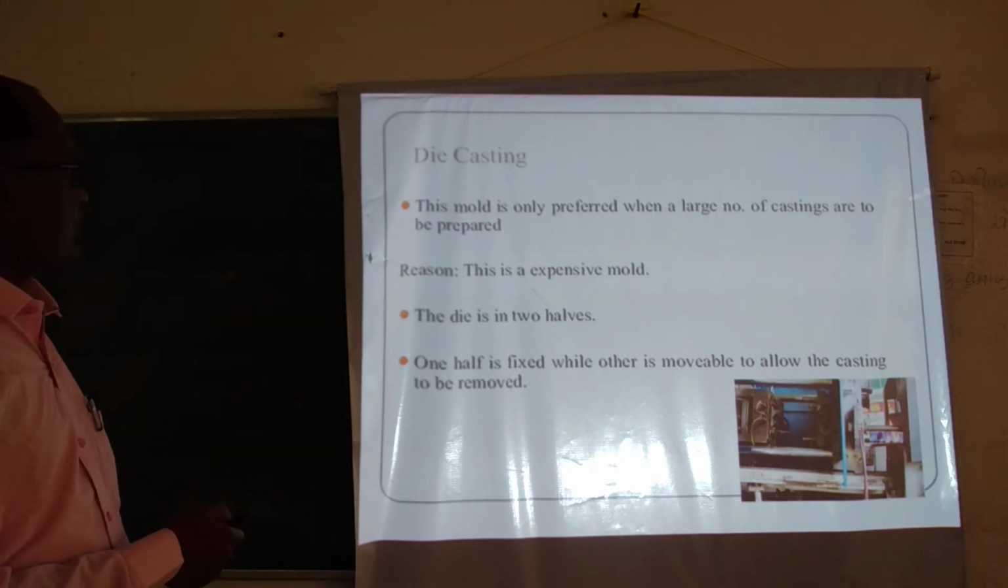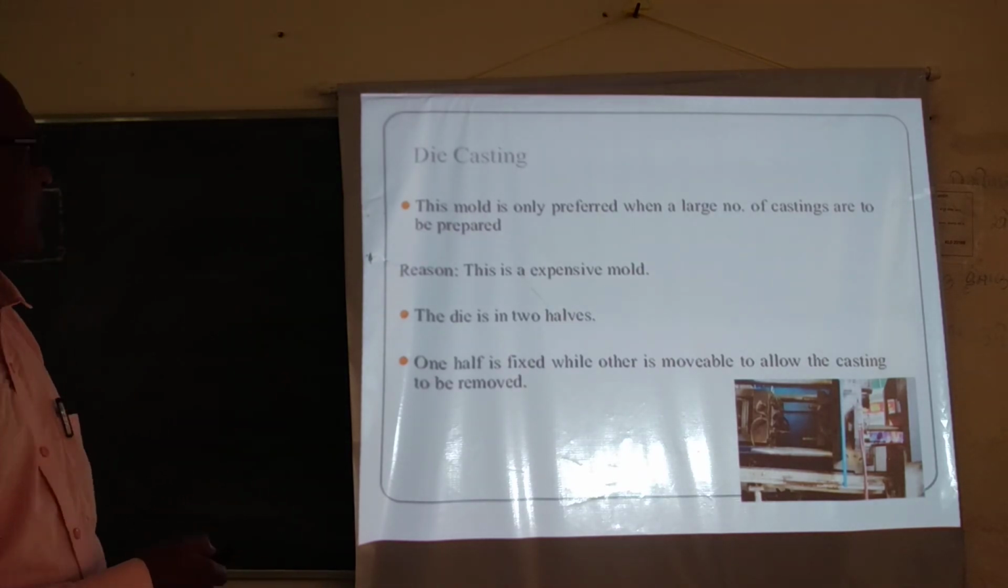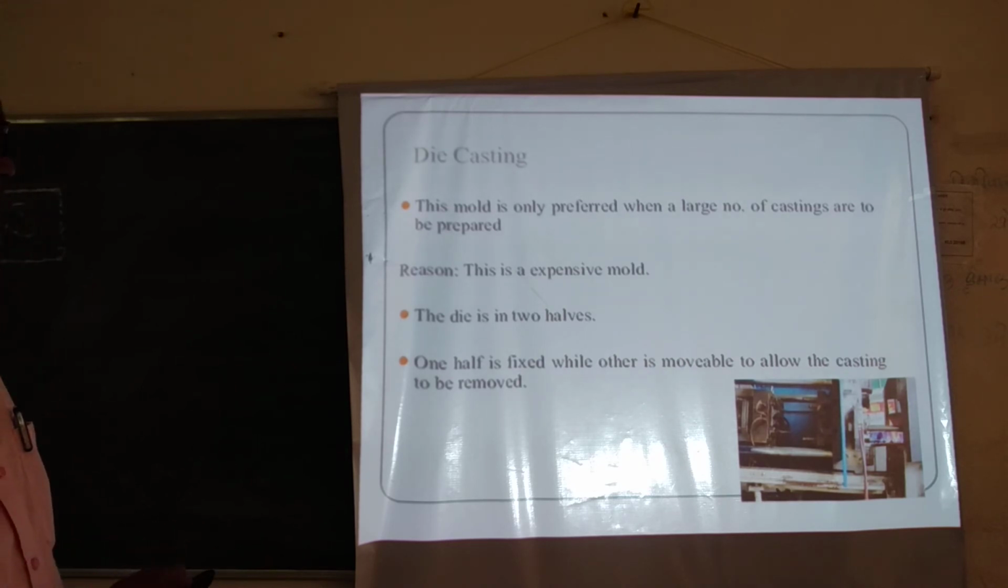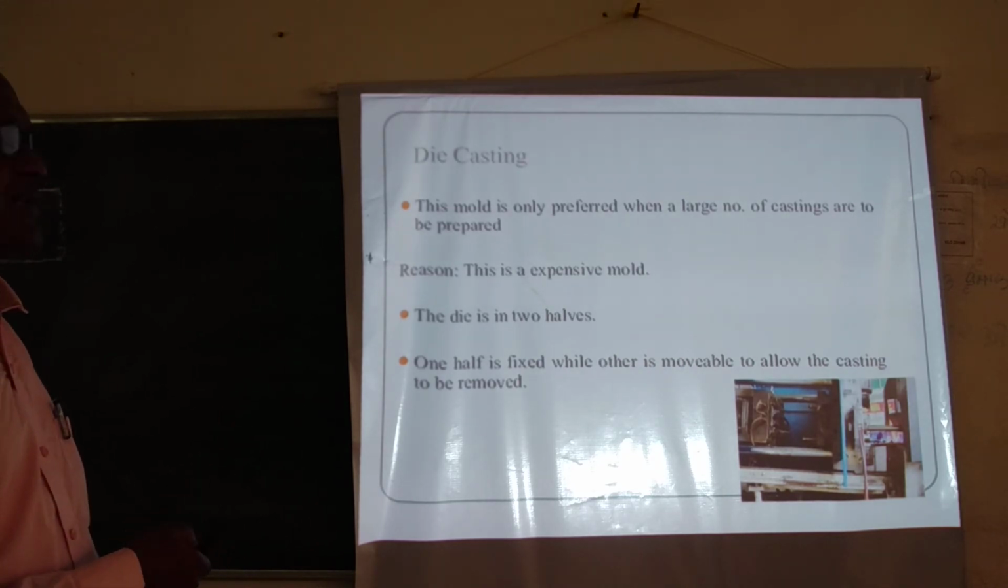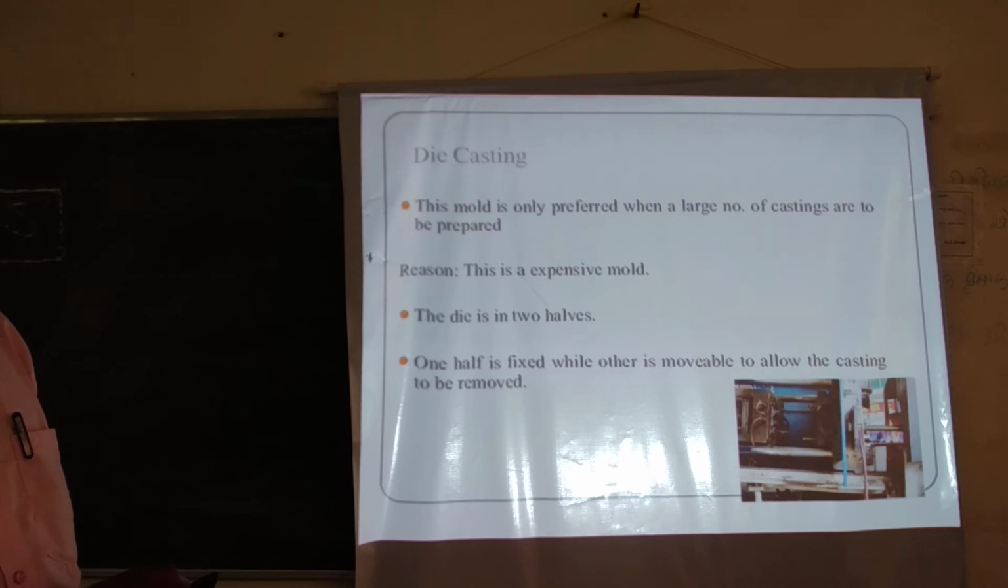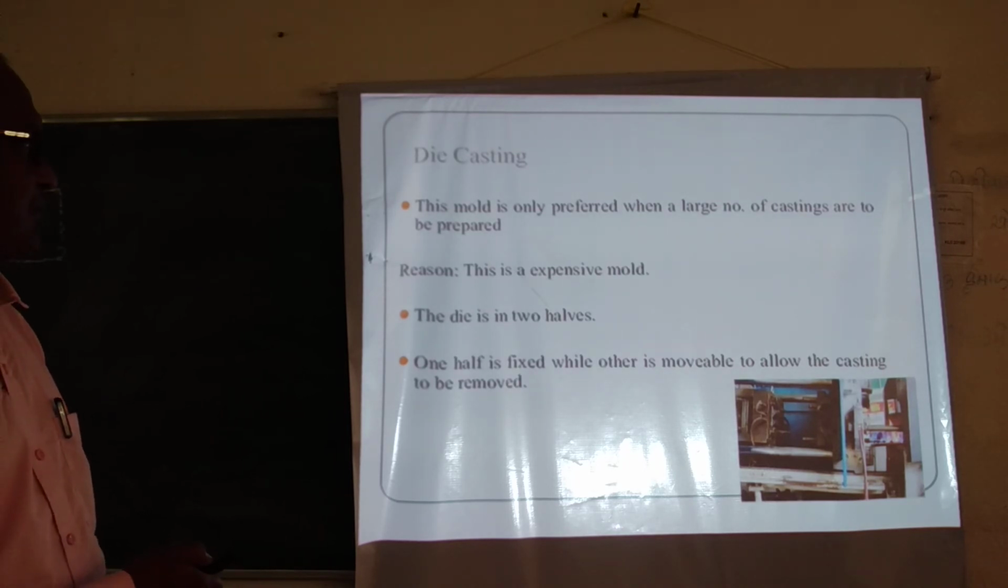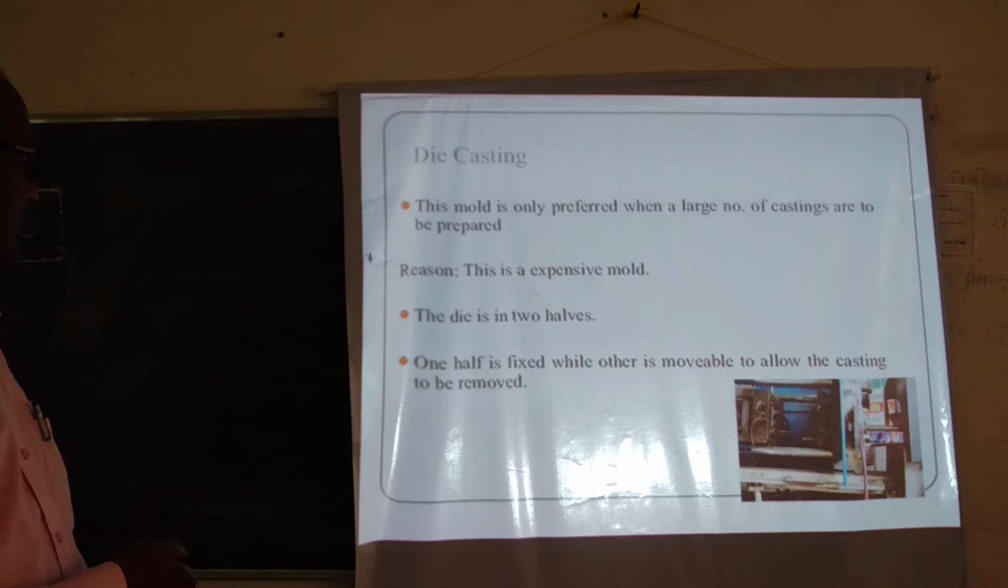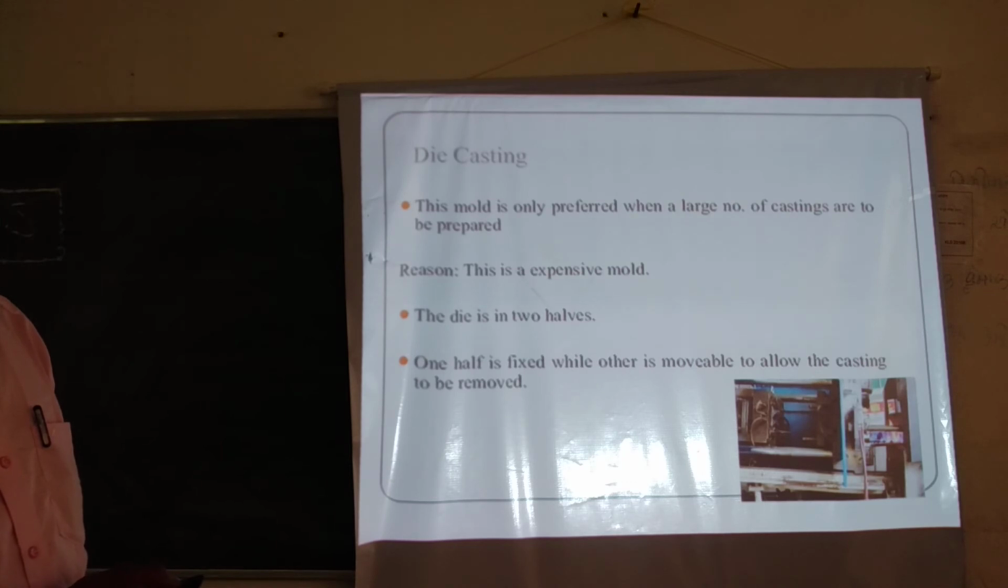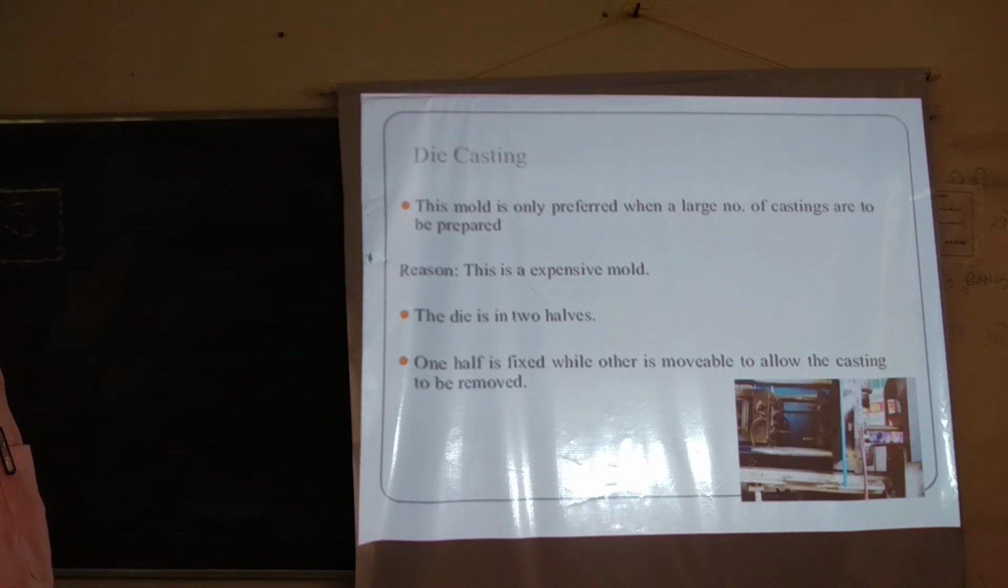Now when do we prefer die casting? When a large number of castings are to be produced, for a large rate of production when you require more quantity, then die casting is preferred. Why? Because the cost of metal is more, and manufacturing the die from metal is also costlier. So that's why it is an expensive process.